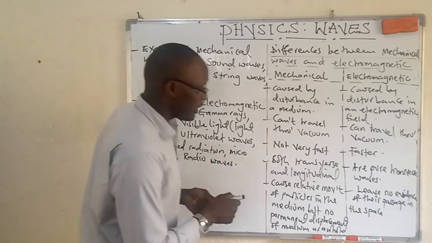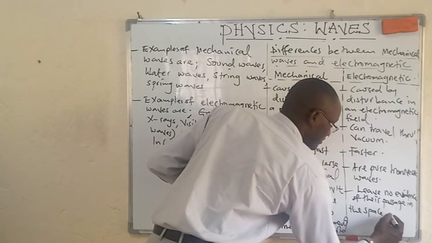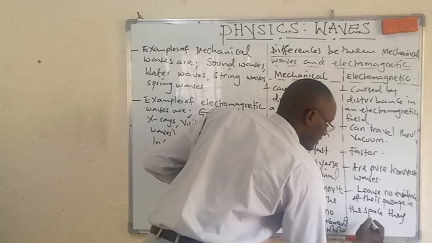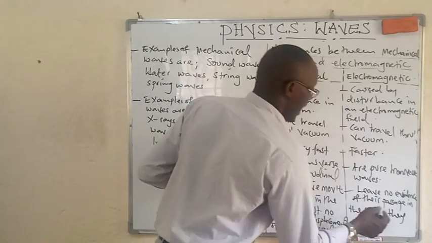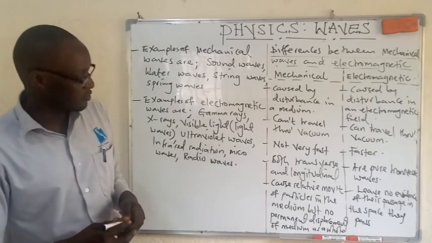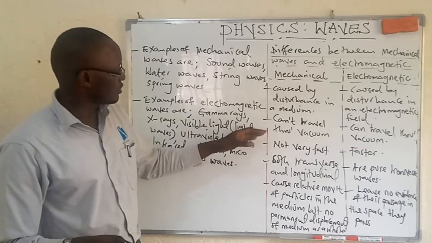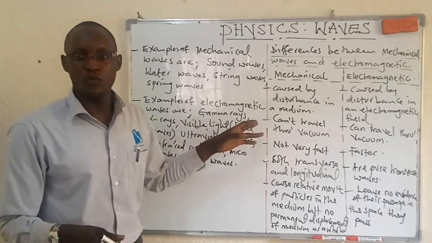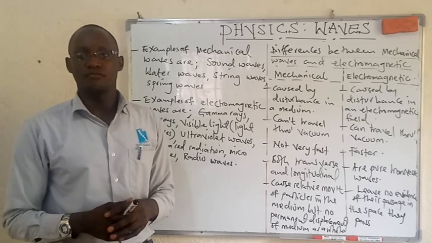So they leave no evidence of their passage in the space where they pass. So how many are these? 1, 2, 3, 4, 5. Okay, those ones are enough.